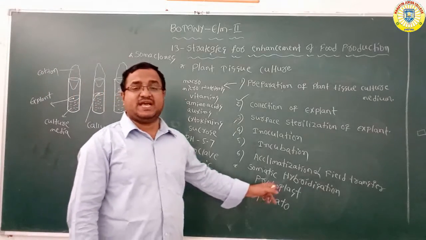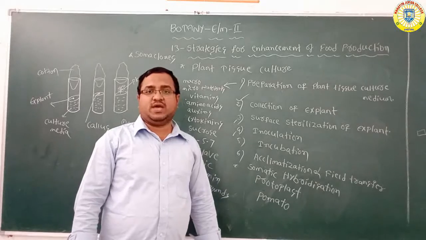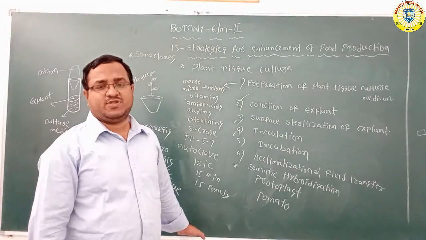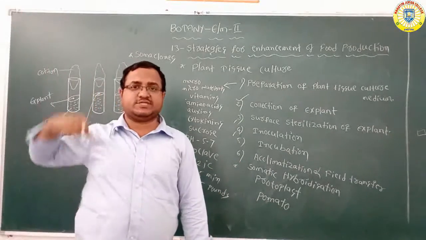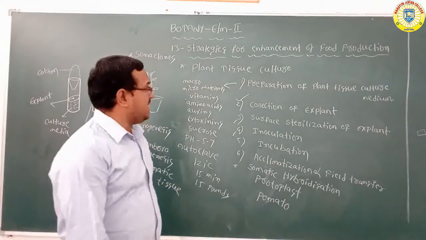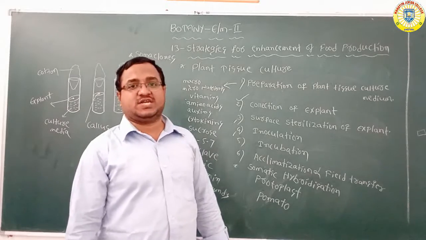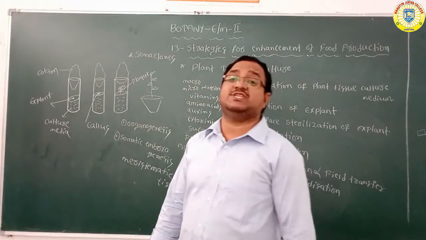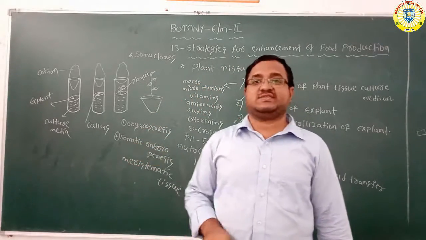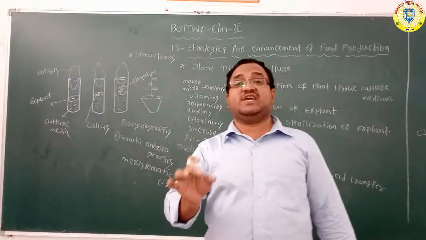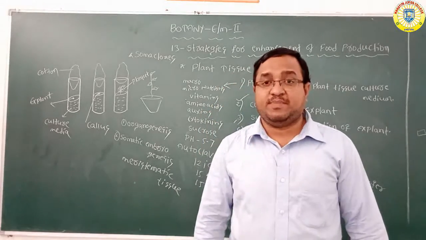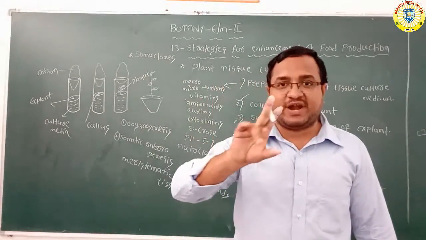So this is somatic hybridization; you should remember it. Next, how we can get virus-free plants, the meristem, and what are somaclones you should also remember. Why is this called micropropagation? What are the applications or uses of plant tissue culture? First, by this method millions of plants can be produced within a very short period of time.